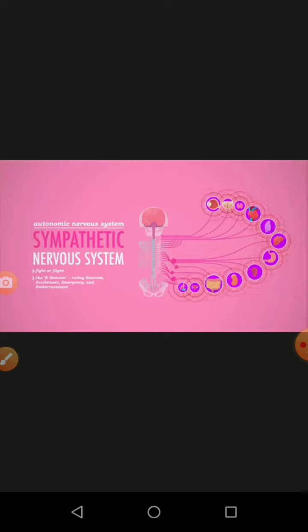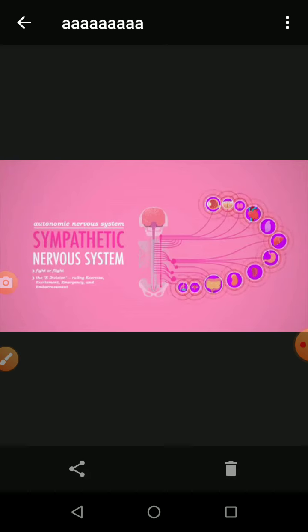Then the last thing, the autonomic nervous system performs some kind of sympathetic action on various types of organs, depending upon the signal provided by the spinal cord. Our internal organs work through voluntary and involuntary action, which is controlled by sympathetic and parasympathetic action. This action is controlled only in the internal organs. So up to this point we have successfully completed the nervous system.